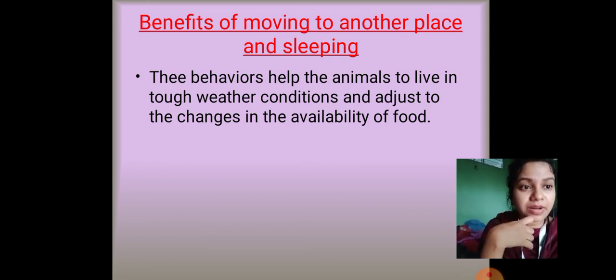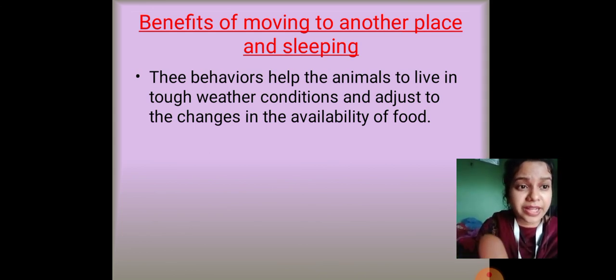Similarly, the Siberian crane lives in Siberia, and Siberia gets very cold, and in the winters there is no food for the Siberian crane, so it will fly for thousands and thousands of kilometers. It will find a warmer place and it will search for its food there.